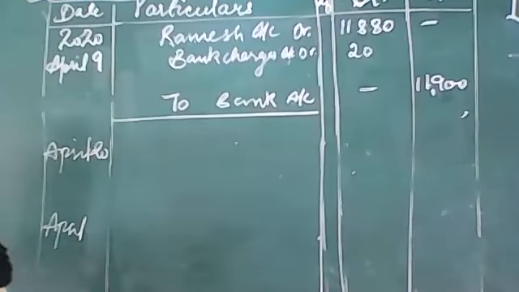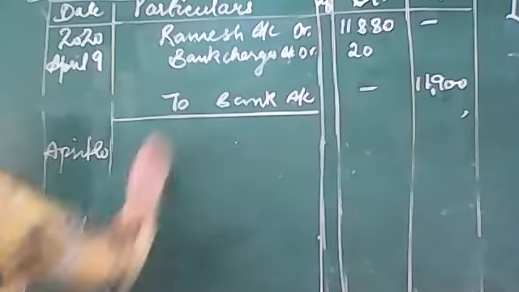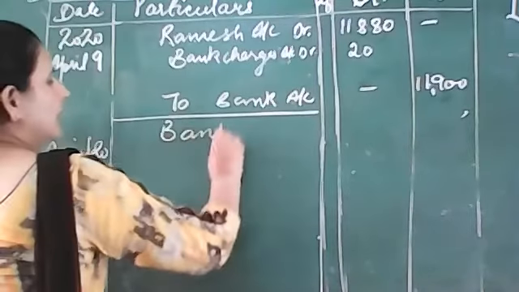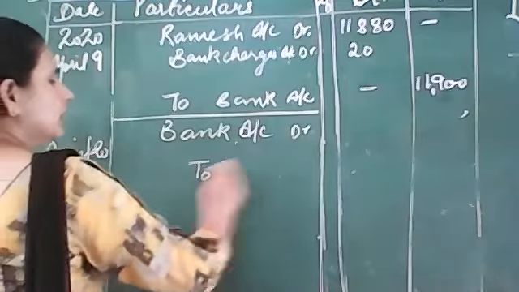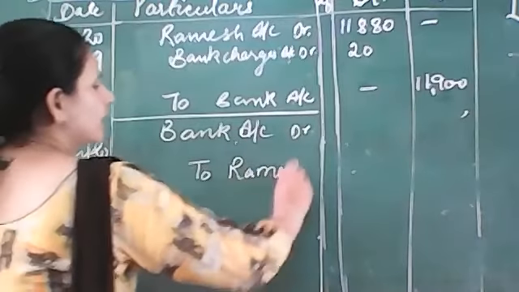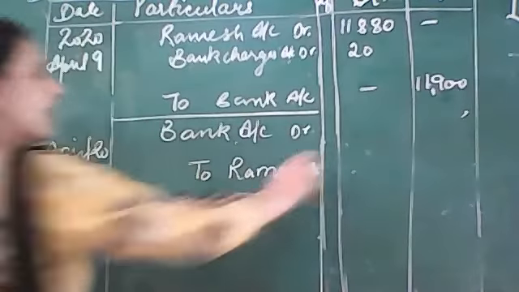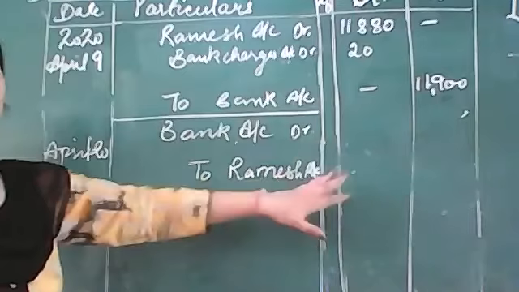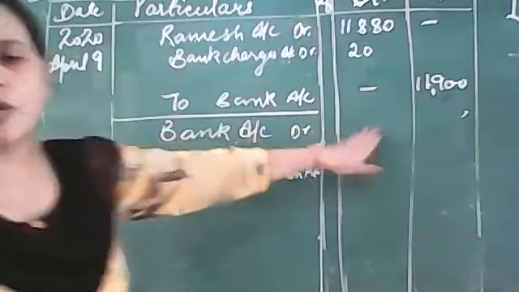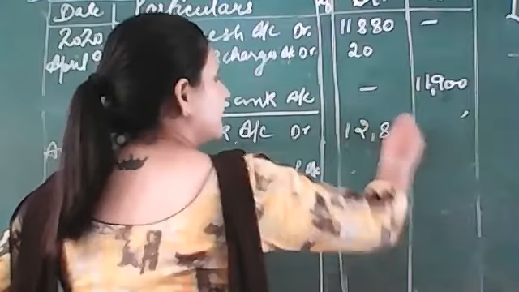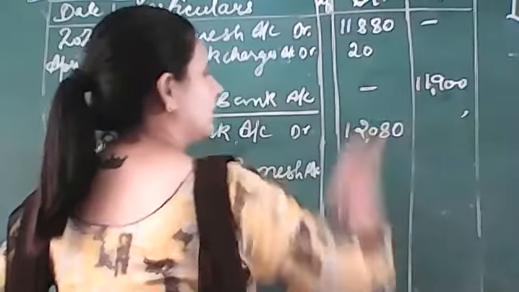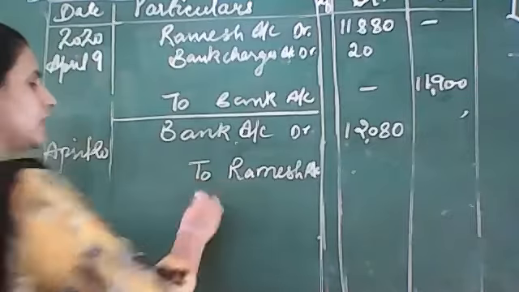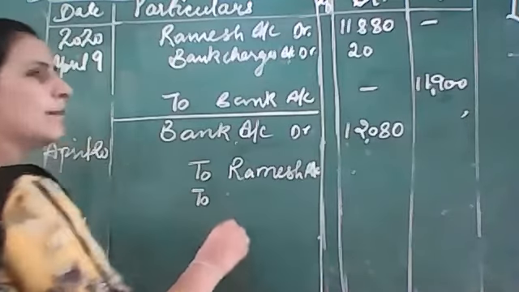Ramesh is paying us, but we are receiving a check. So the entry will be: bank account debited. Who is paying? Credit the giver, Ramesh's account. जो हमें समझ आ रहा है entry से, that we will post. Bank account debited, how much is received? 12,080 का check हमने receive किया. 12,080 rupees. To Ramesh or to what else is there?